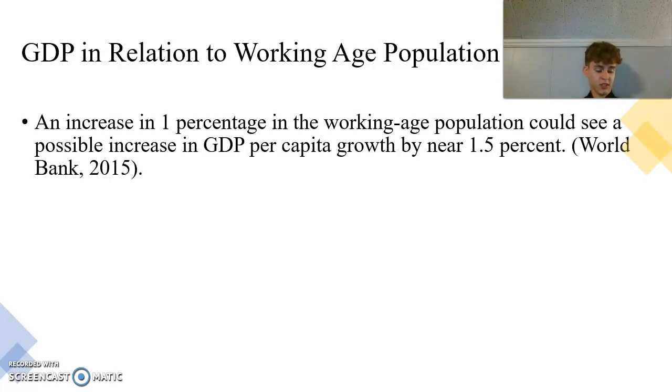Many developing countries, especially in sub-Saharan Africa and southern countries in Asia, are expected to see continued growth in the proportion of working age people, even as more middle class and high income countries see a general decline. Results suggest that an increase of 1% in the working age population could see a possible increase in GDP per capita growth by nearly 1.5%. These results can also be higher if the working age population is paired with years in education in an educational institution and grows larger as the average years of schooling does the same.